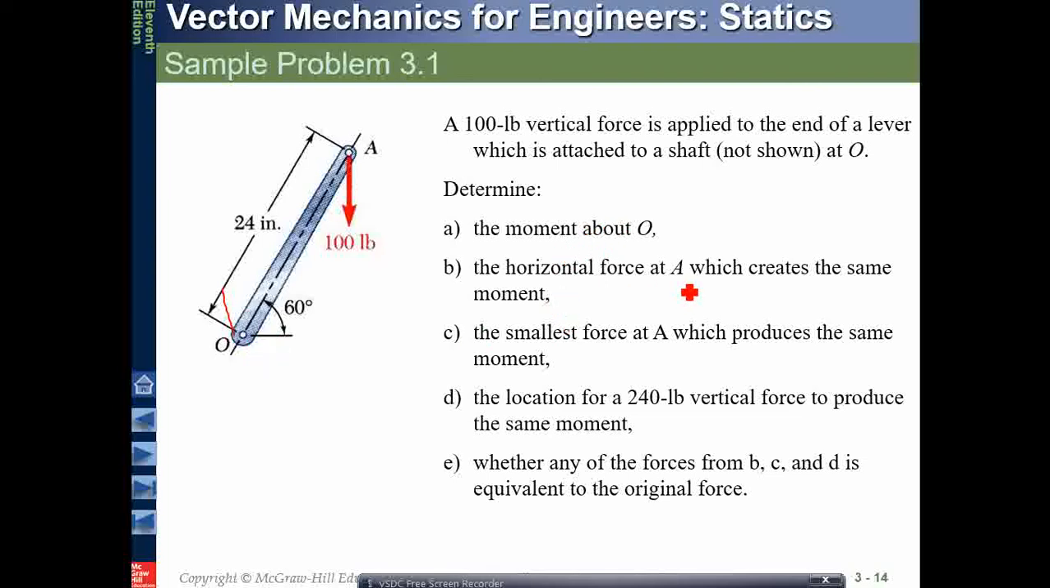What will be the horizontal force at A? Horizontal force means the line of action is horizontal, perpendicular to this lever, and that force creates a moment. You have to find that out. What is the smallest force at A that should produce the same moment? All these things we will do. First of all, let's find out the moment about O.